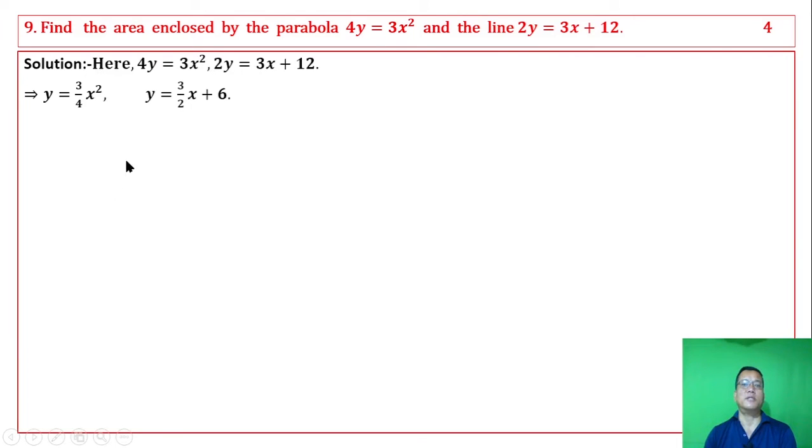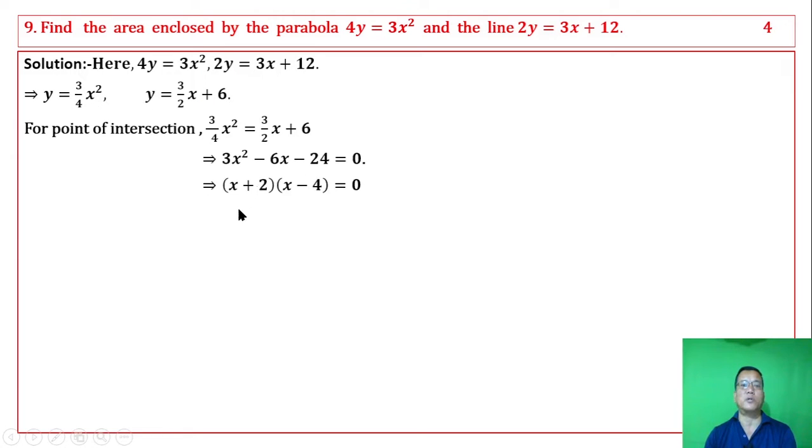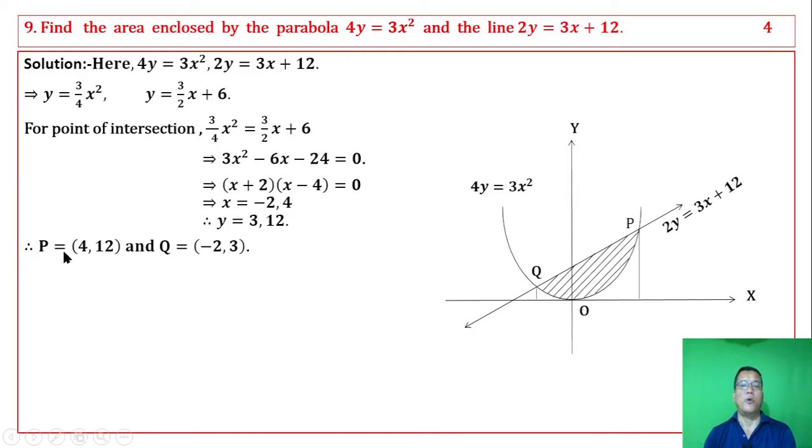For the point of intersection, we take the standard form and solve for y. Equating the left side and the right side, we get a quadratic equation in x, which we divide by 3 and factorize. The values of x are minus 2 and 4. For the corresponding y, when x is minus 2, y is 3, and when x is 4, y is 12. So the points are (4, 12) and (minus 2, 3).